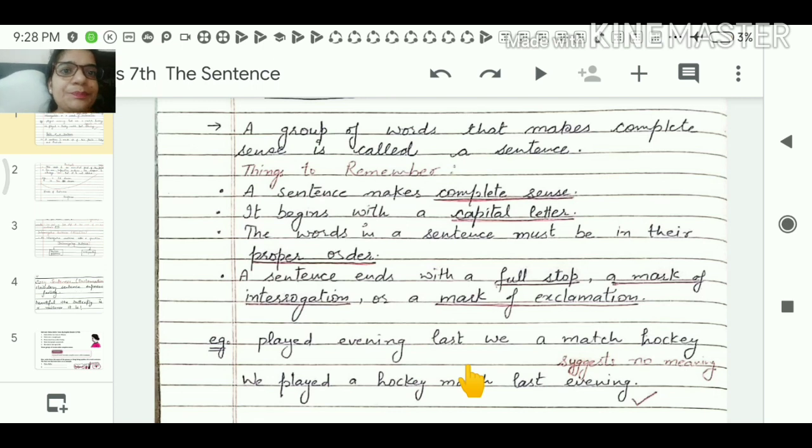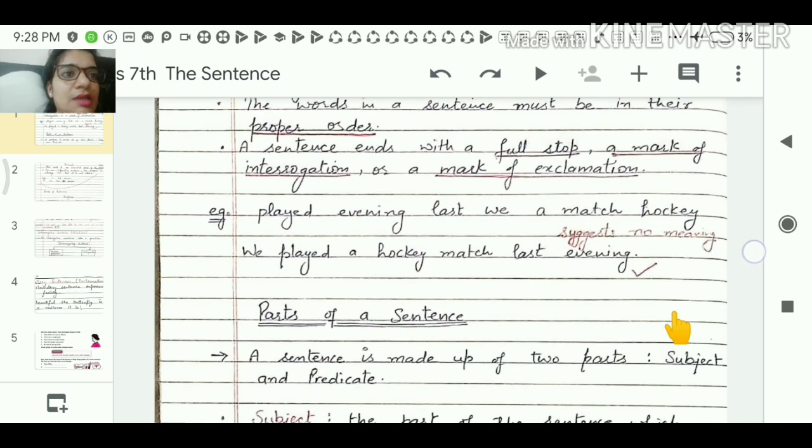For example, we have this: played evening last we are match hockey. It is not suggesting any meaning because it is not in the proper order. So the words in the sentence must be in their proper order, and a sentence ends with a full stop, a mark of interrogation or a mark of exclamation at the end. Then only it will be complete in its meaning.